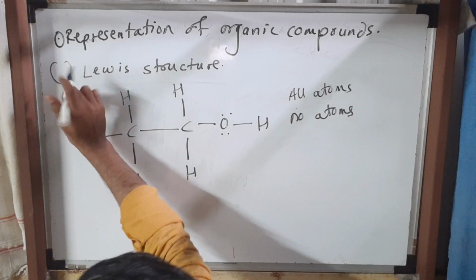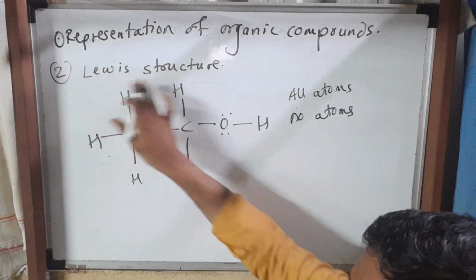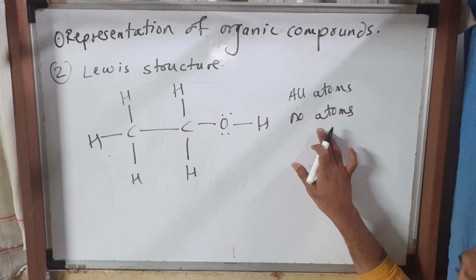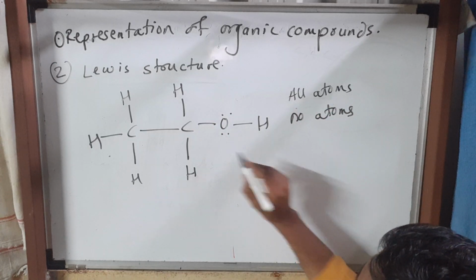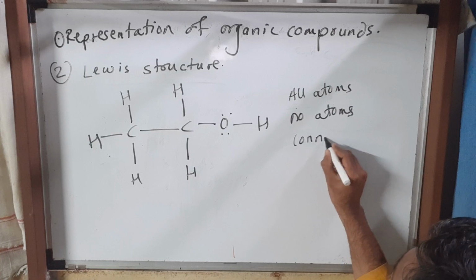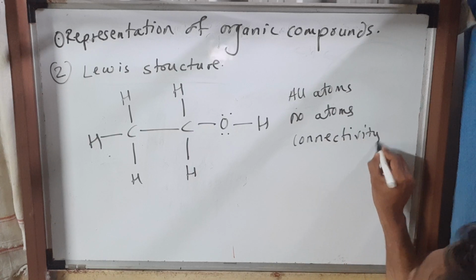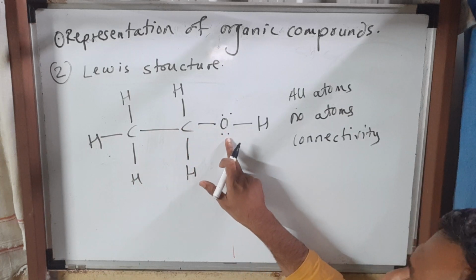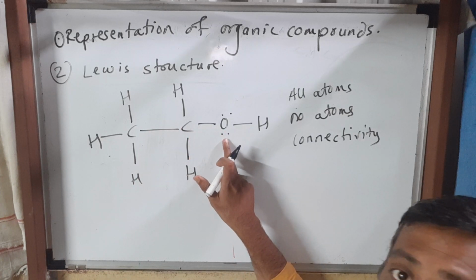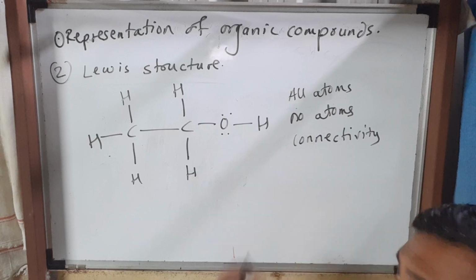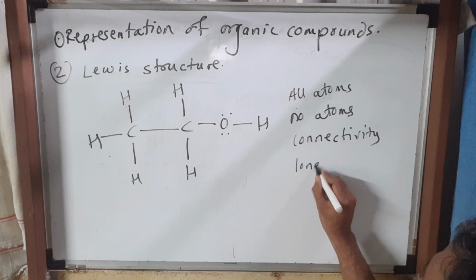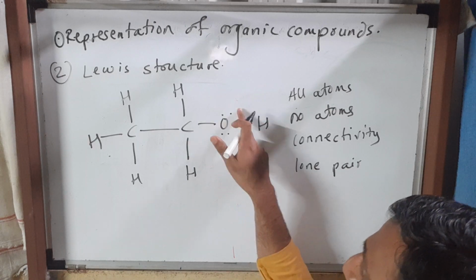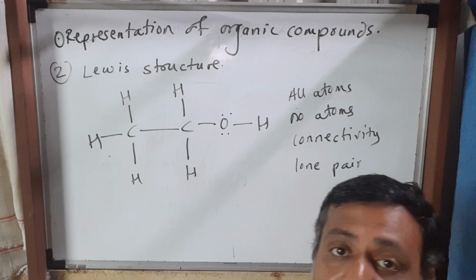Now the second point: we are learning how to represent the organic compound by the Lewis structure. In the Lewis structure we are getting all atoms, number of atoms, and then we are getting the connectivity also. This is very important. Now we came to know this first carbon is connected to another carbon, that second carbon is connected to the oxygen, this oxygen is connected to the hydrogen. Beside that we are getting the information of lone pairs of electrons. Over the heteroatom oxygen, there are 2 lone pairs of electrons.